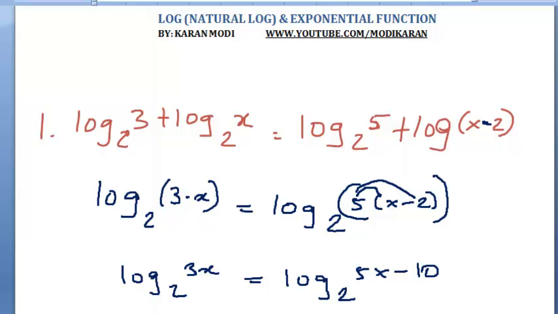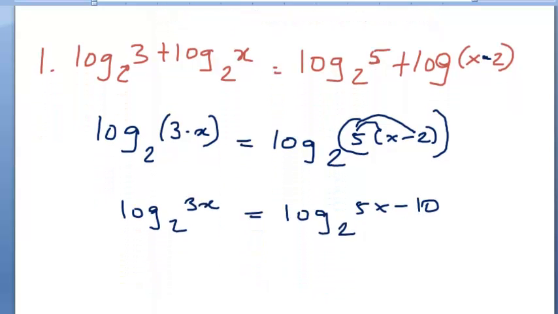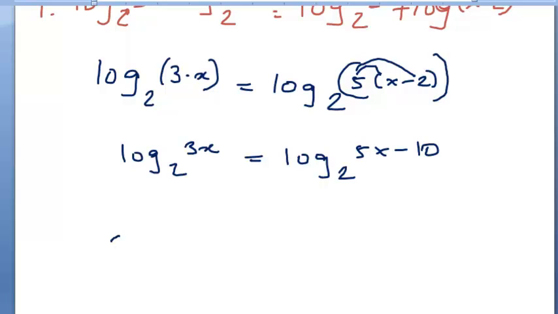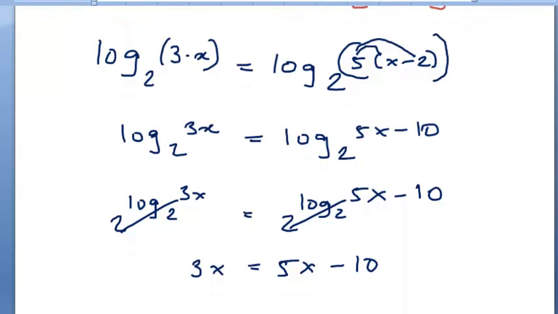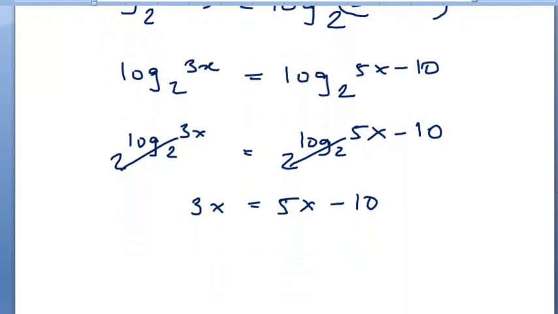What we can do is just raise both sides by 2. What this would do is log base 2 of 3x is equal to 2 raised to log 2 of 5x minus 10. This would cancel this out and cancel this out, leaving you 3x is equal to 5x minus 10. Now we can solve this very simple, as we have now reached the state of linear function.